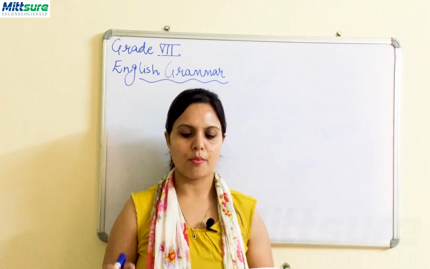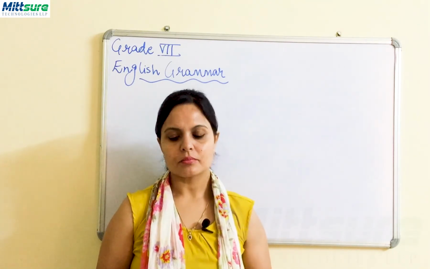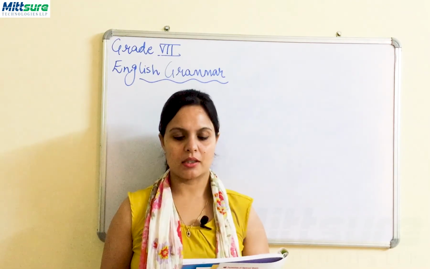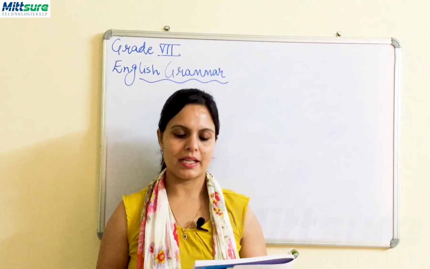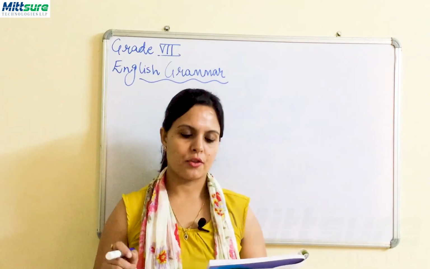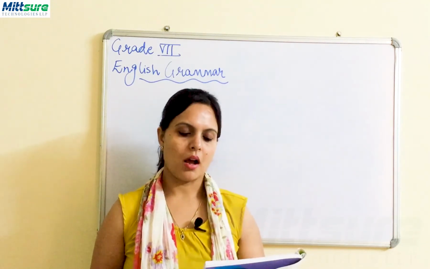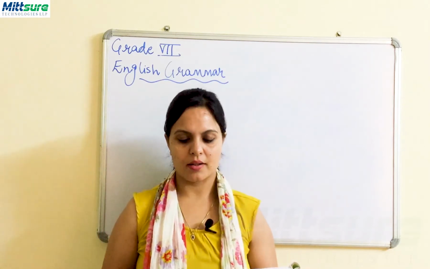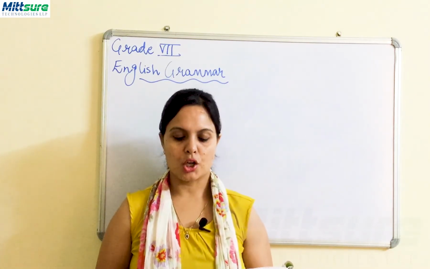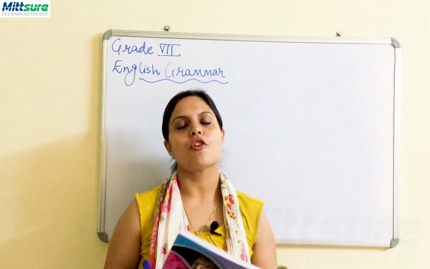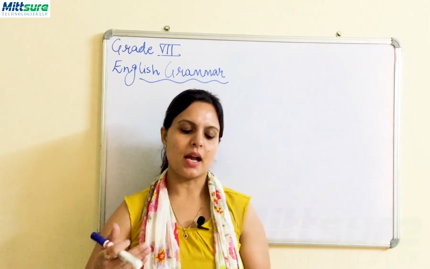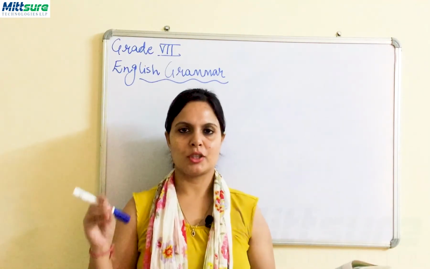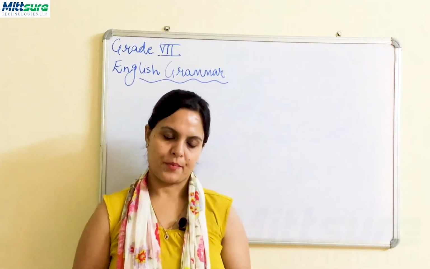Now some things like a box of cereal, right? A carton of milk, a piece of cheese, a slice of bread, a bar of chocolate, a can of soda, a bottle of milk, a bowl of rice, a galaxy of stars, a forest of trees, a group of islands, and a fleet of ships. So these are the collective terminology used for things, right?